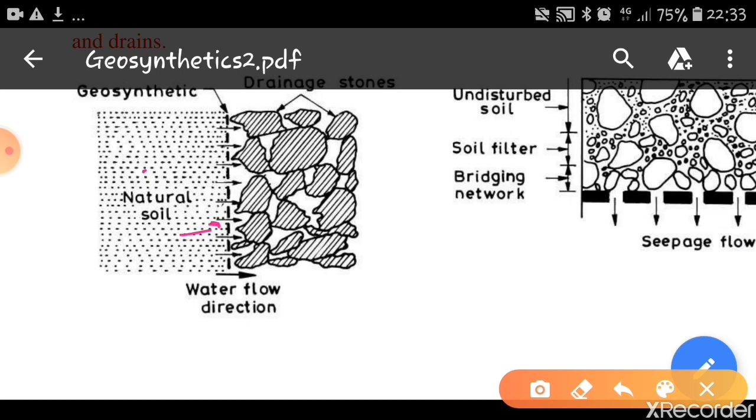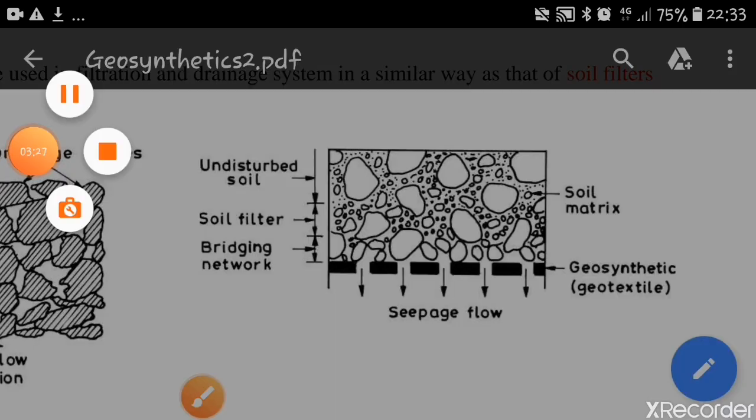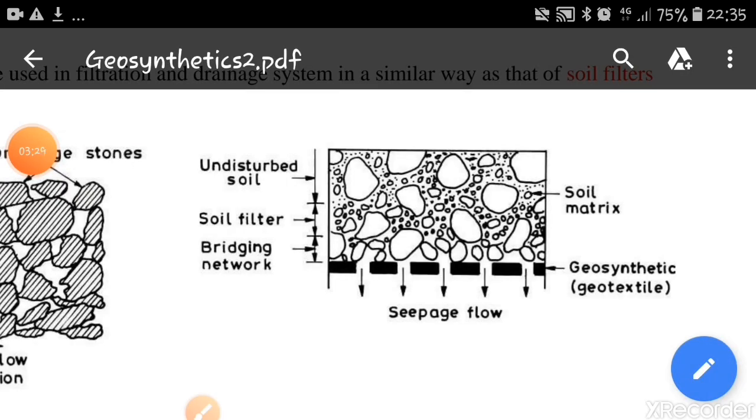Natural soil is prevented from flowing through it. This figure also demonstrates how the geosynthetic or geotextile is used as a filtration medium, where you can see that it will allow the seepage or water to flow through the openings, whereas it will not allow the soil particles to flow through these filters.